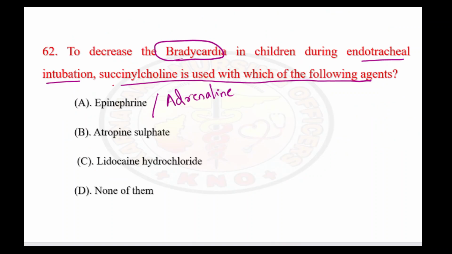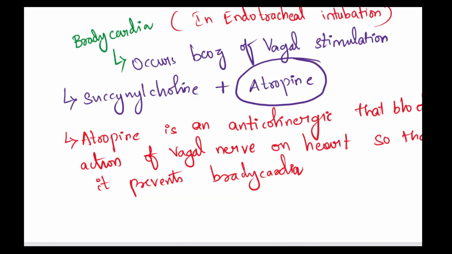Here the other options are: first option is adrenaline and the last option we are seeing here is lignocaine. So we'll see what is the use of adrenaline and lignocaine.